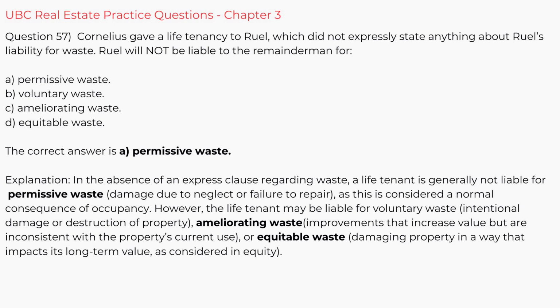Permissive waste. Explanation. In the absence of an express clause regarding waste, a life tenant is generally not liable for permissive waste, damage due to neglect or failure to repair, as this is considered a normal consequence of occupancy. However, the life tenant may be liable for voluntary waste, intentional damage or destruction of property, ameliorating waste, improvements that increase value but are inconsistent with the property's current use, or equitable waste, damaging property in a way that impacts its long-term value, as considered in equity.